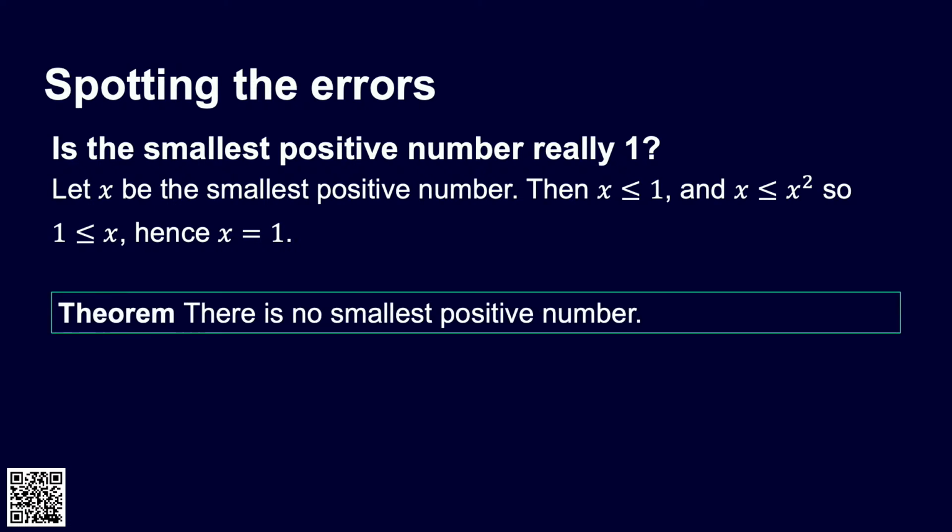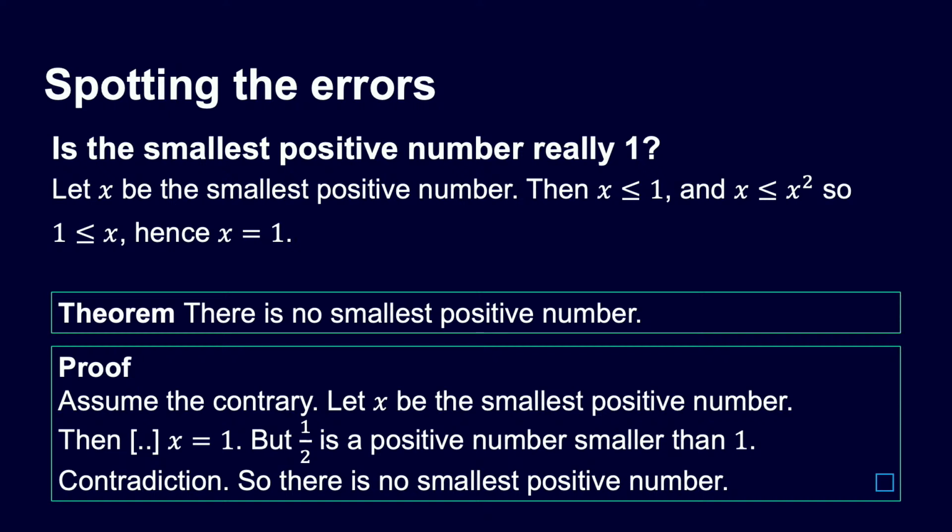So we could rephrase this as an actual theorem. There is no smallest positive number. And the proof is, we say, well, let's imagine there were, and do a thought experiment. Let's assume that there is a smallest positive number, and we'll call it x. Then we did our little deduction and showed that x would have to be 1. But that's clearly ridiculous because a half is a positive number that is smaller than 1. So we ended up in the realm of something false, a contradiction, and so our assumption that there is a smallest positive number must have been wrong.